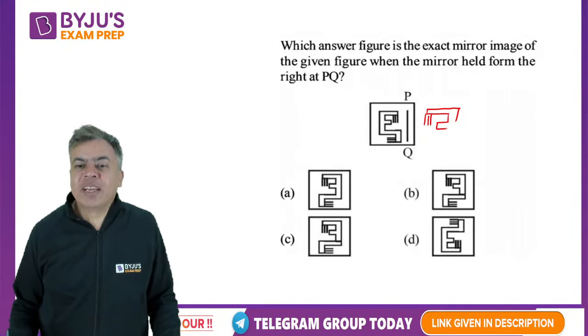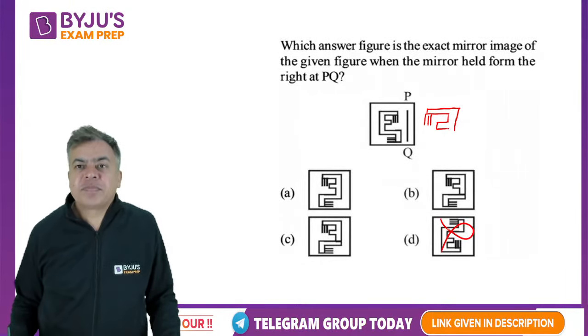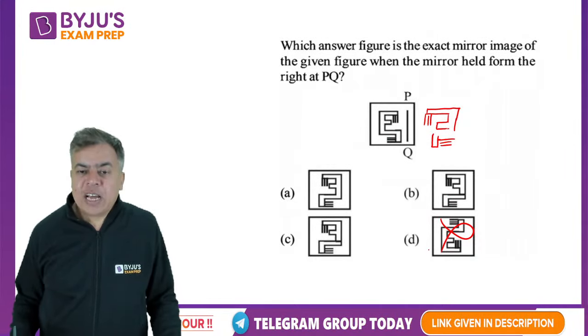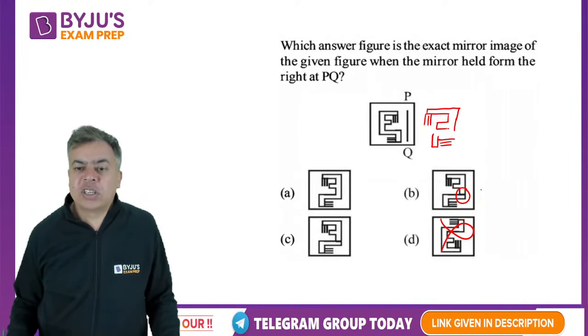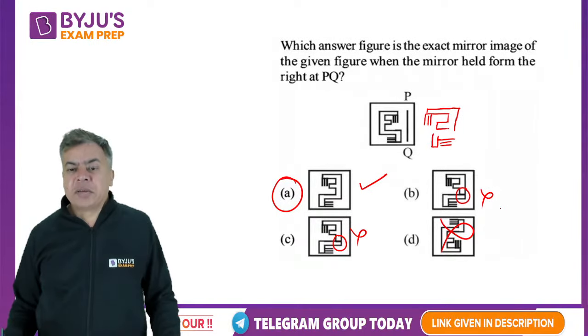So if these three lines are like this, this cannot be. Here it cannot be a closed line because all are open, so this cannot be. Here also this is closed, so this cannot be. So that means A should be the correct answer. I'm just eliminating.